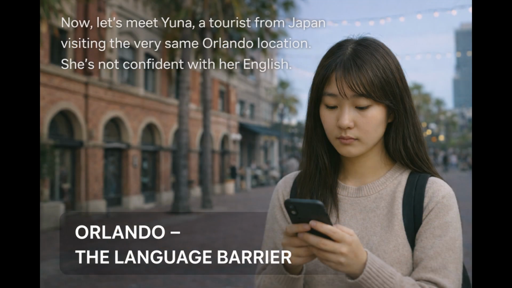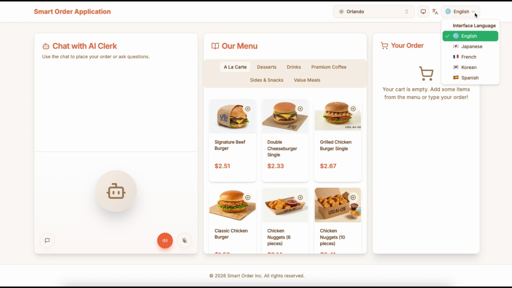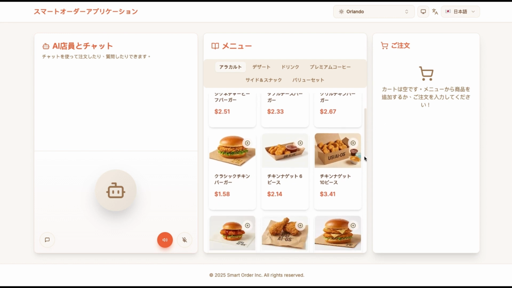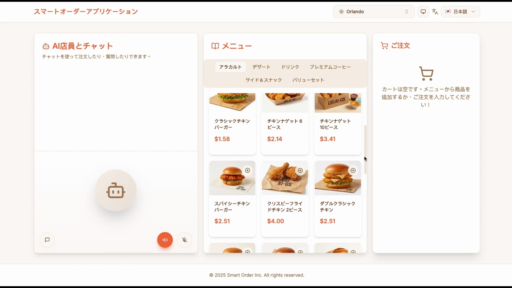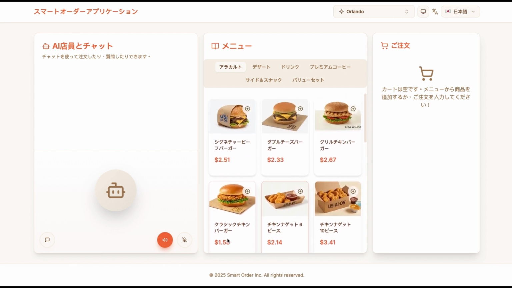Now, let's meet Yuna, a tourist from Japan visiting the very same Orlando location. She's not confident with her English. First, to feel more comfortable, she switches the interface to her native language. The application instantly provides a familiar interface, but the real magic is how she can interact with it. Instead of struggling to find the right English words, Yuna simply speaks in Japanese, asking for a fries and a